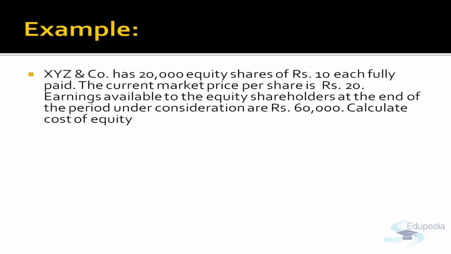Let's do an example. XYZ company has 20,000 equity shares of rupees 10 each, fully paid up. The current market price per share is rupees 20. We get to know that the shares are already issued, so no net proceeds here. Correct? They have already issued and you have received the market price per share. Earning available to the equity shareholders at the end of the period under consideration is rupees 60,000.